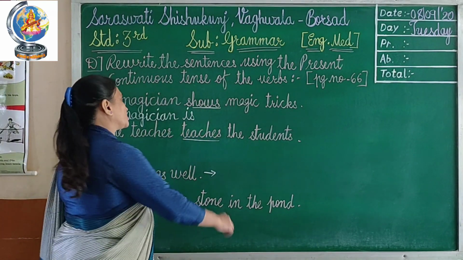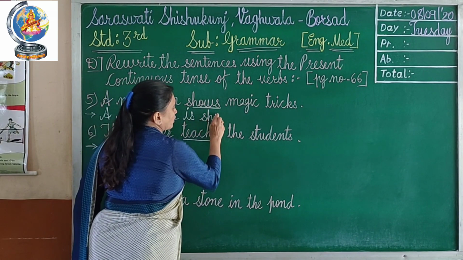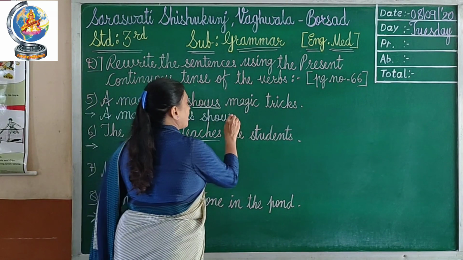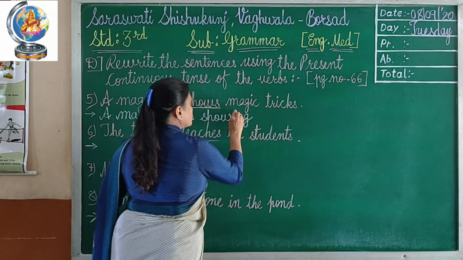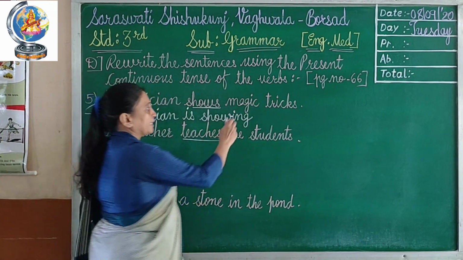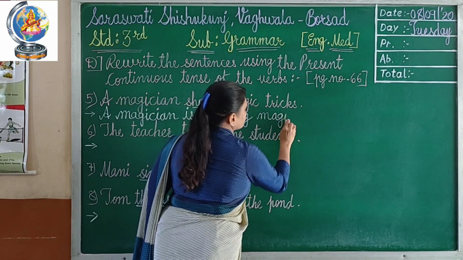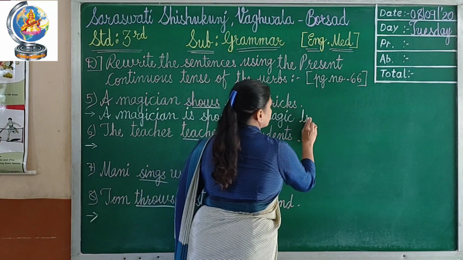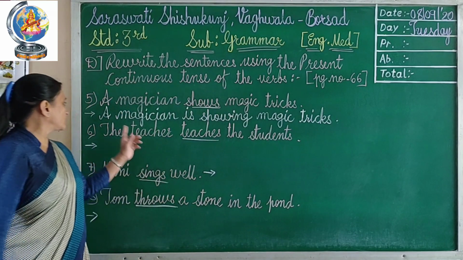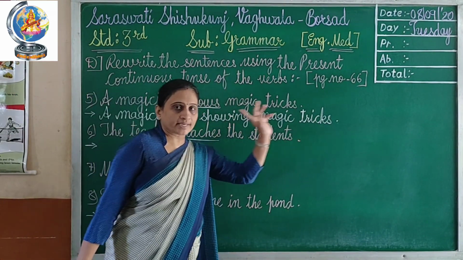So shows will change into showing. So only we will write show, S-H-O-W, show. No need to add S here. Directly we have to add I-N-G. S-H-O-W-I-N-G, showing. And then after, magic tricks. Full stop. So the sentence will be, a magician is showing magic tricks.